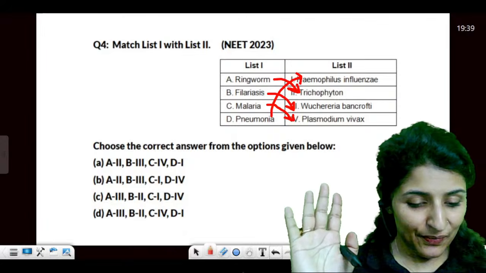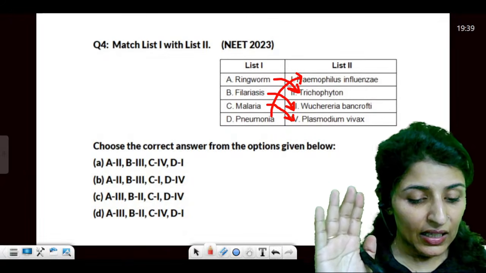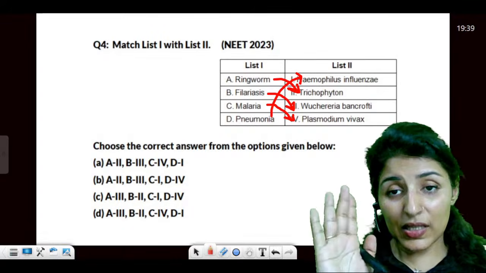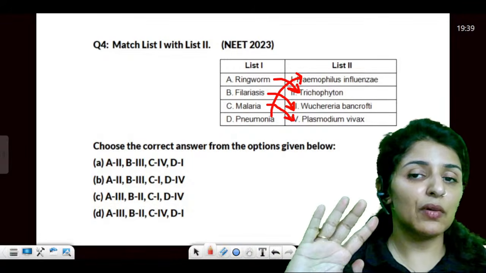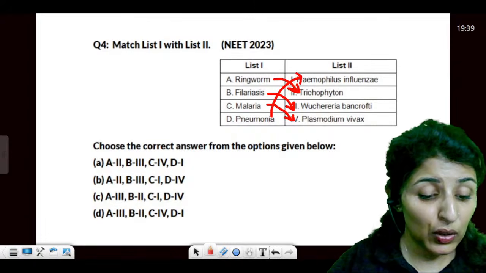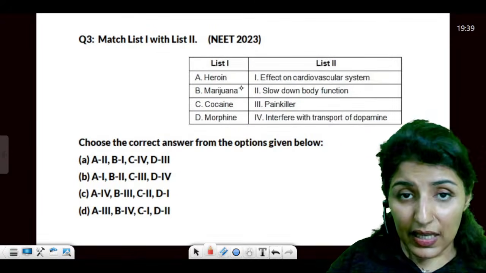Regrets don't work. Haemophilus influenzae is already given, it's not influenzae. That is already there. My question is, which is another organism responsible for causing pneumonia? It is Streptococcus pneumoniae, right? Vaishnavi, very good.